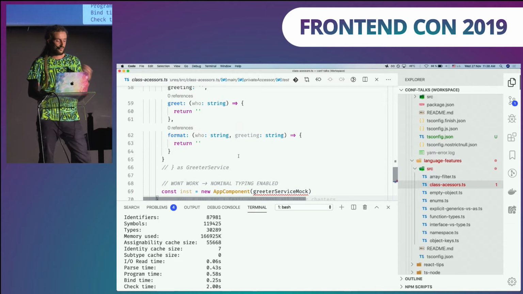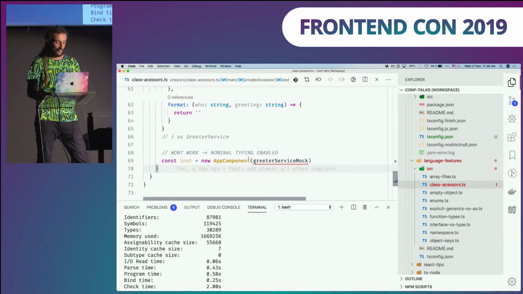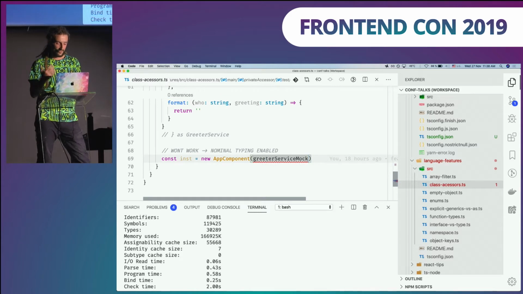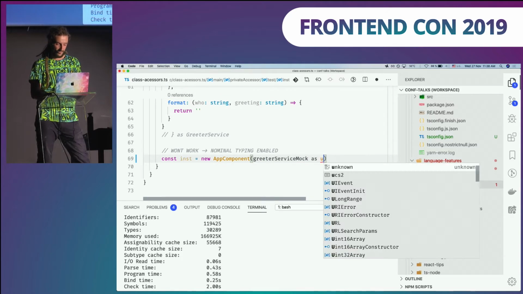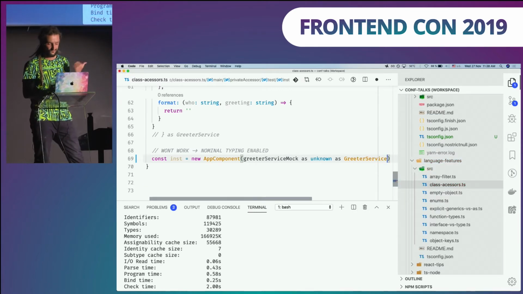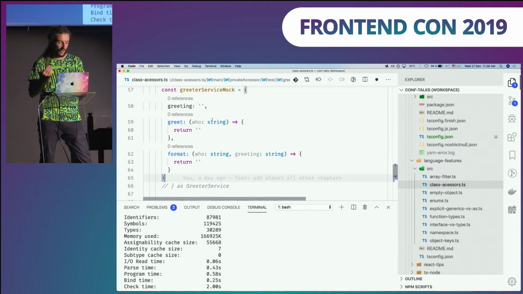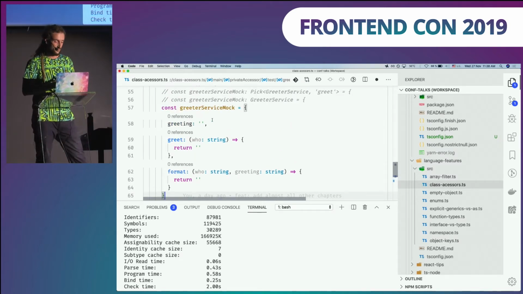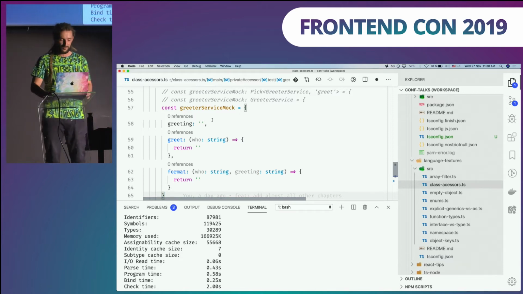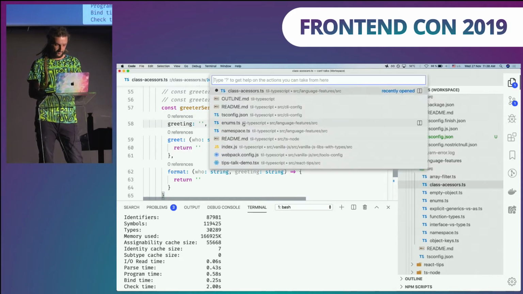Well, of course, because we are not in the structural type system anymore, we are using a nominal type system. So this is kind of ugly, because to mitigate this, you need to cast it to unknown, and then to the greeter service. So just, stay away from private. It's not private, really. If you really need to ship private APIs, use some other constructs, or just wait for the private instance fields in classes.